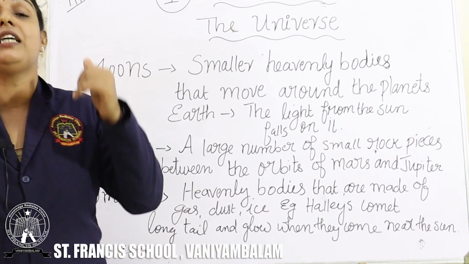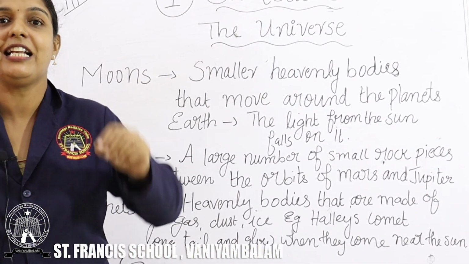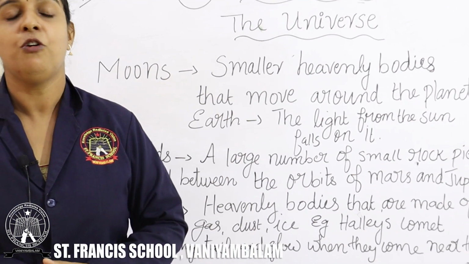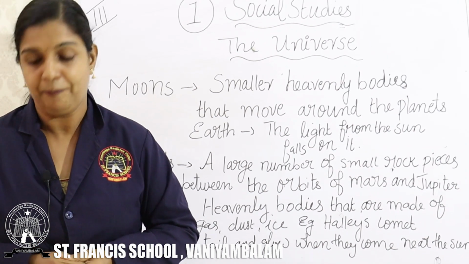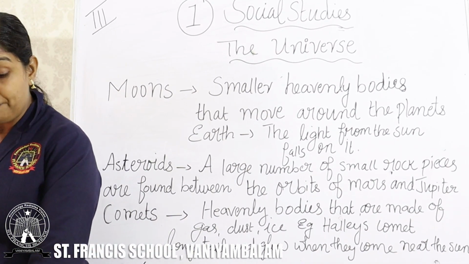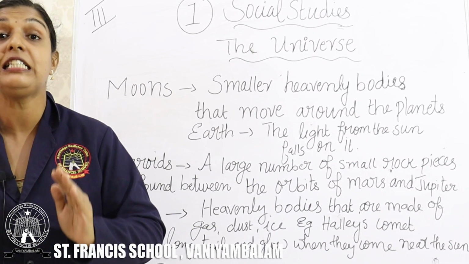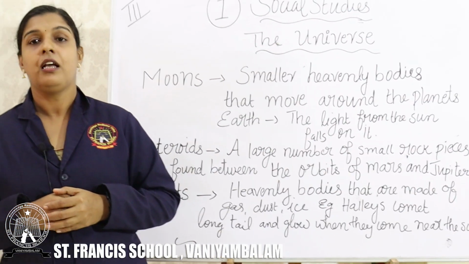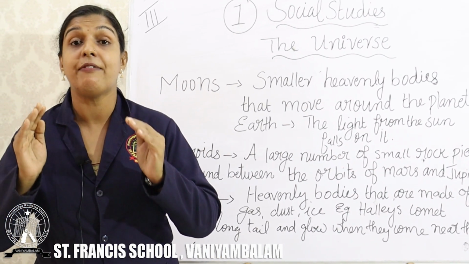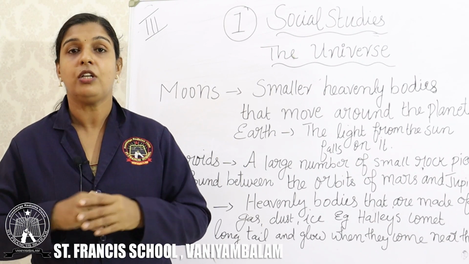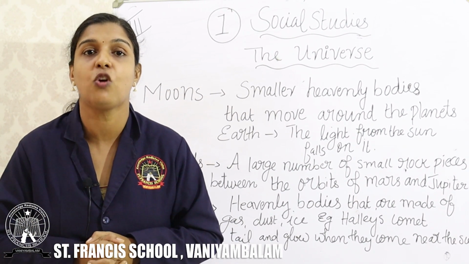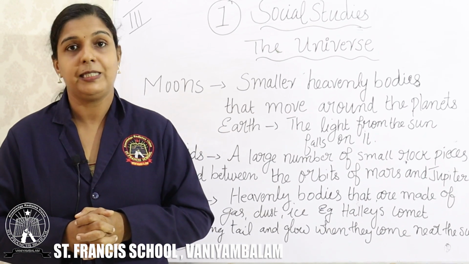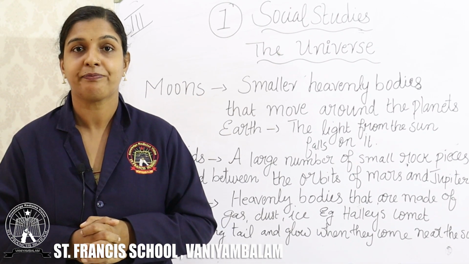For example, Halley's comet appears after a gap of every 76 years. So after every gap of 76 years, what appears? Halley's comet appears.